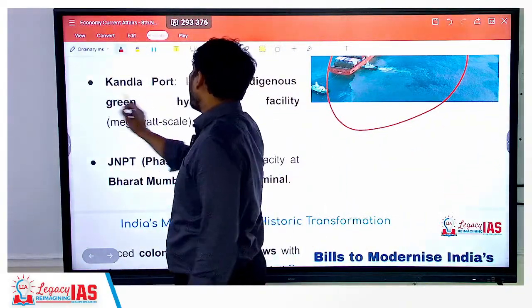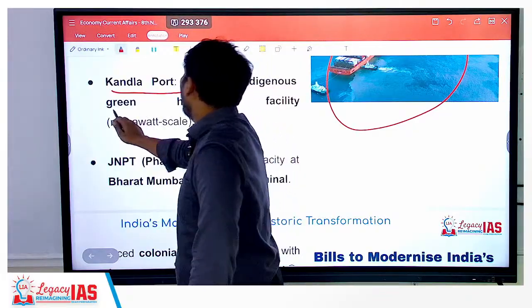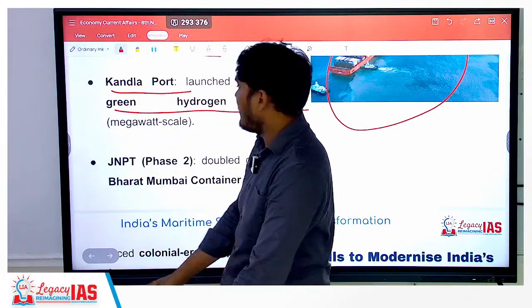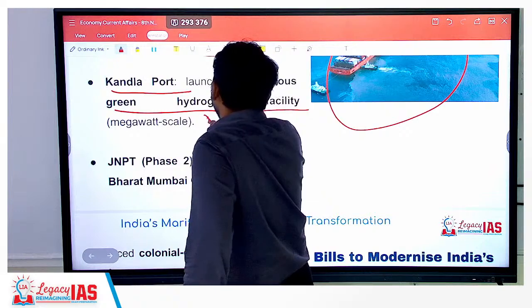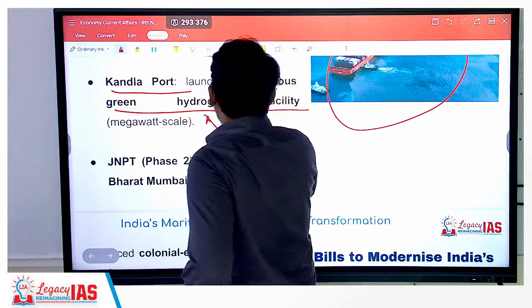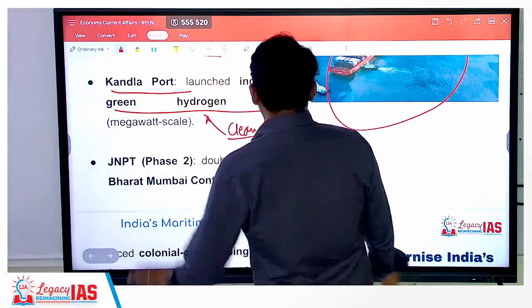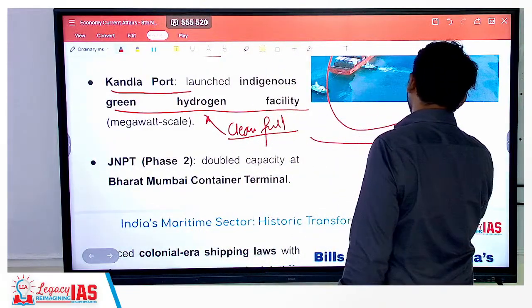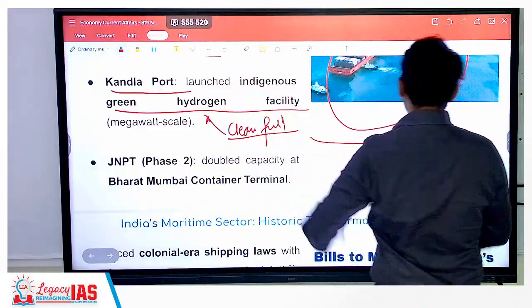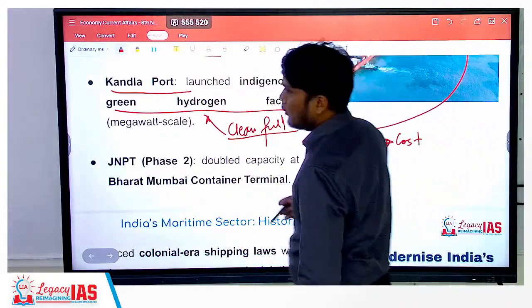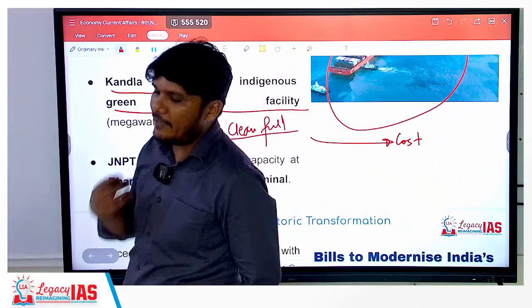You have the Kandla port which launched an indigenous green hydrogen facility. Now green hydrogen is what? It is basically a clean fuel. Issue with this is its cost, and hydrogen is highly susceptible to fire, so it can catch fire very quick.